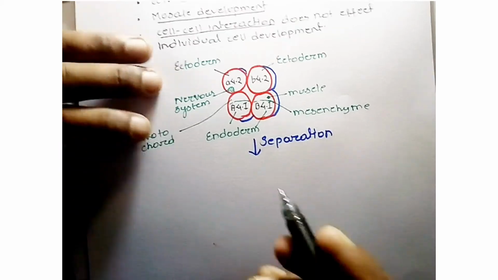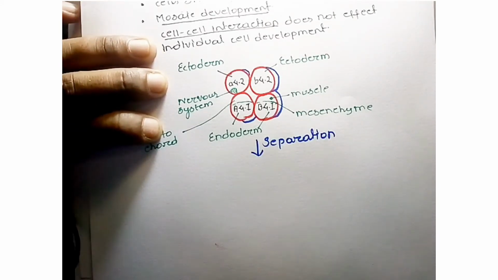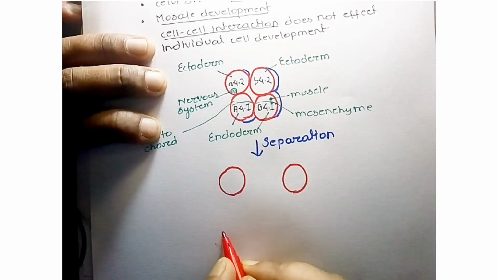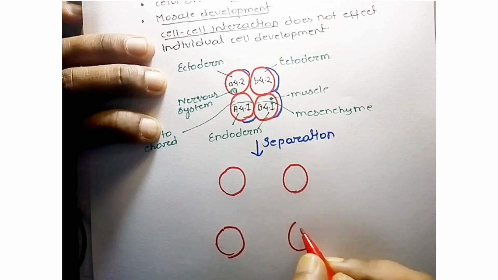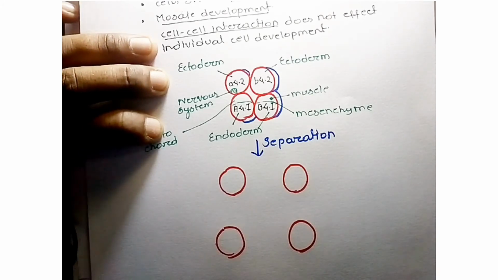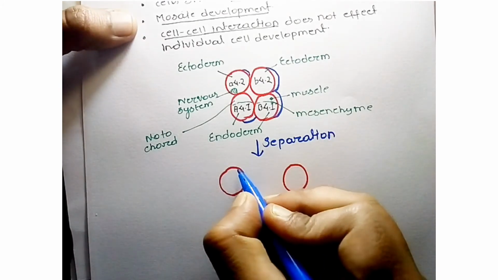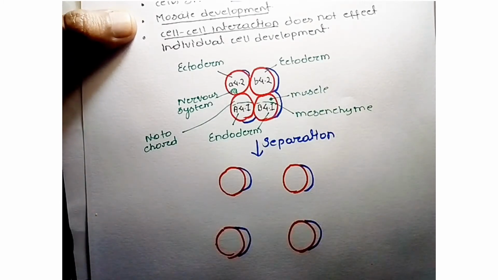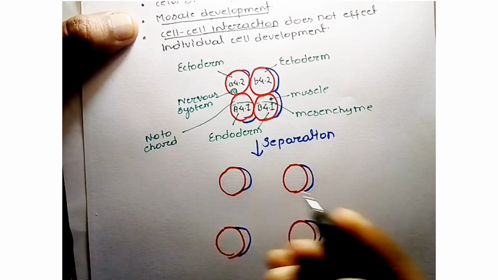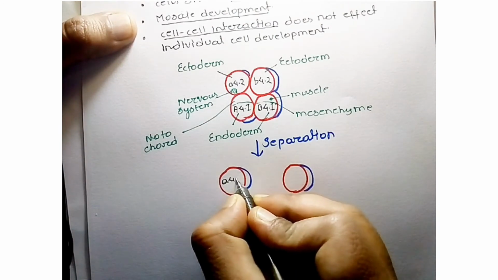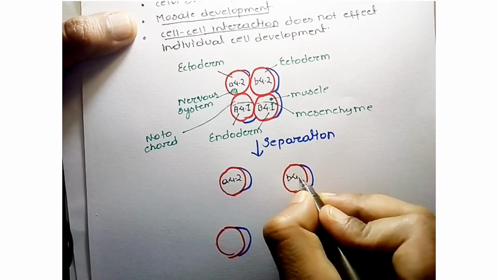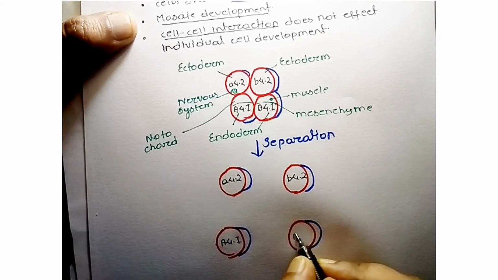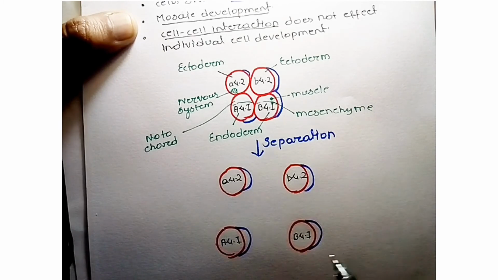Now these are the separated blastomeres: A4-2, B4-2, A4-1, B4-1.